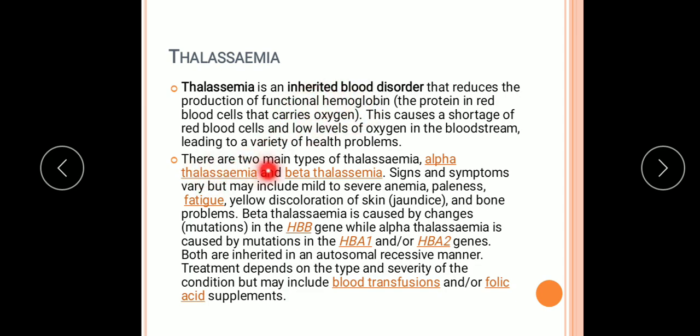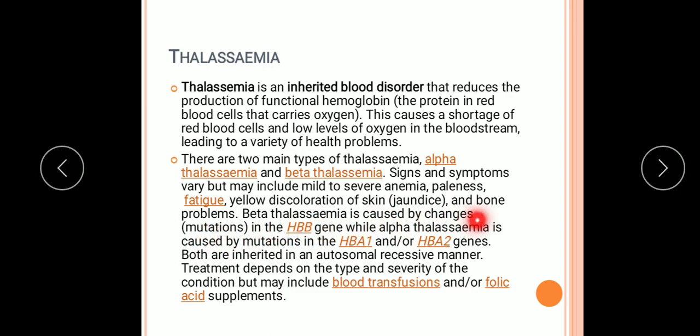There are two main types of thalassemia, alpha thalassemia and beta thalassemia. Signs and symptoms vary but may include mild to severe anemia, paleness, fatigue, yellow discoloration of skin, that is jaundice, because the amount of hemoglobin is reduced in this condition, and bone problems.